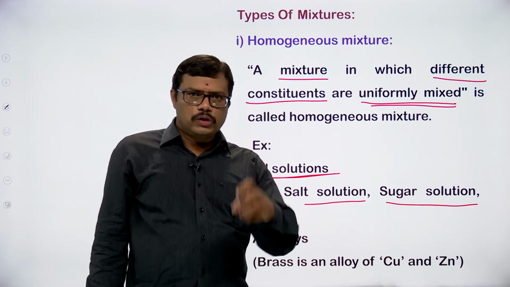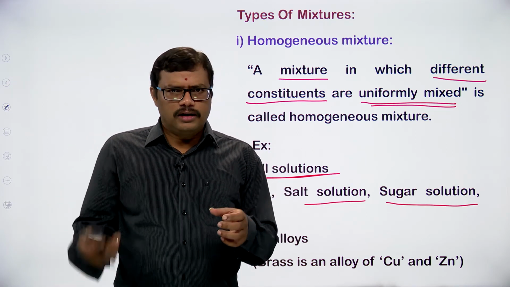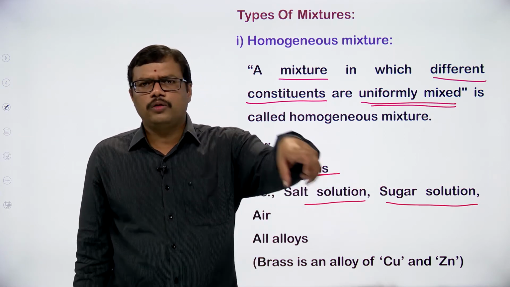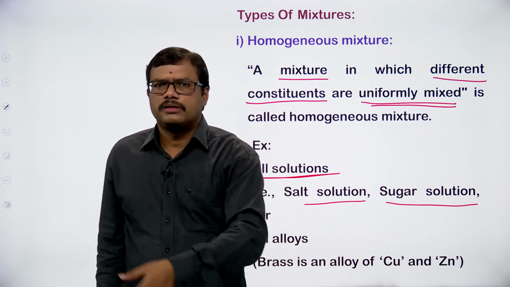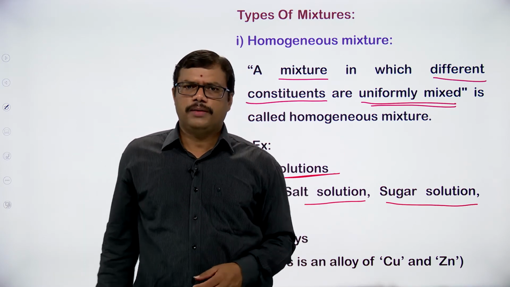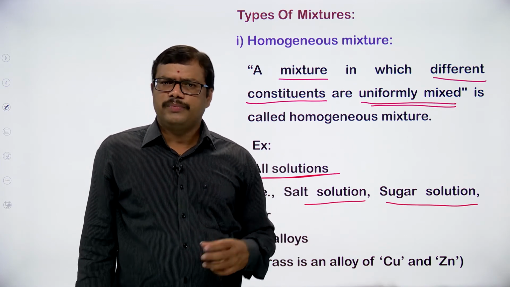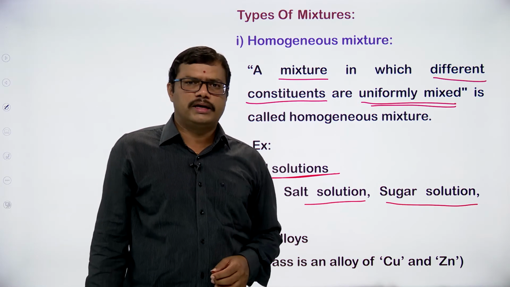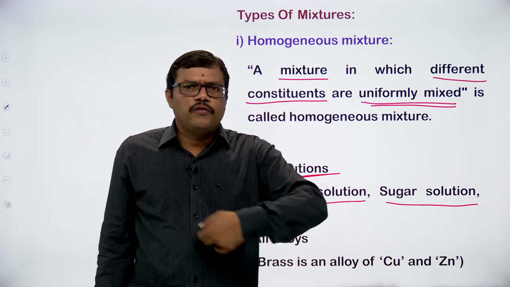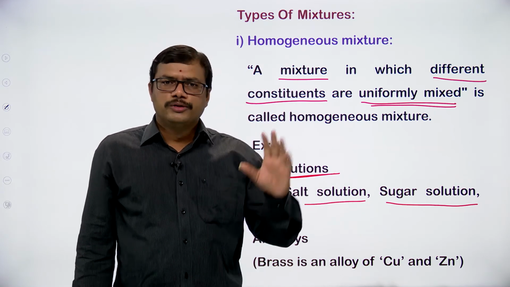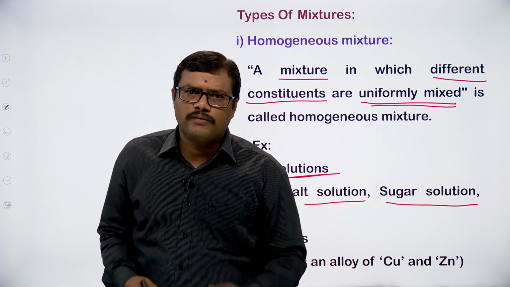How can I say that the sugar is uniformly distributed throughout the water? Take this 1 glass of water in which you have added the sugar, pour it into 4 small glasses, then taste each glass for the sugar taste. No glass has a different taste; all the glasses will give you the same kind of sugar taste. It says that sugar is uniformly mixed throughout the water. So sugar and water are mixing together in a uniform fashion.